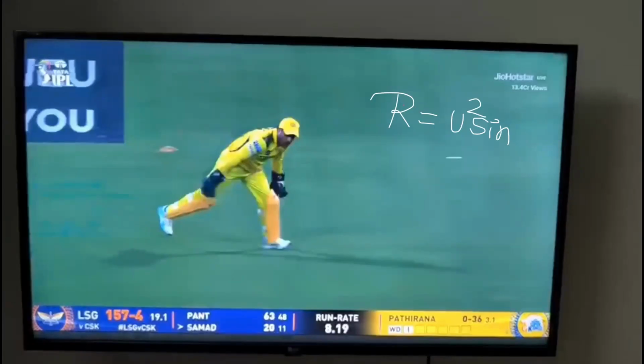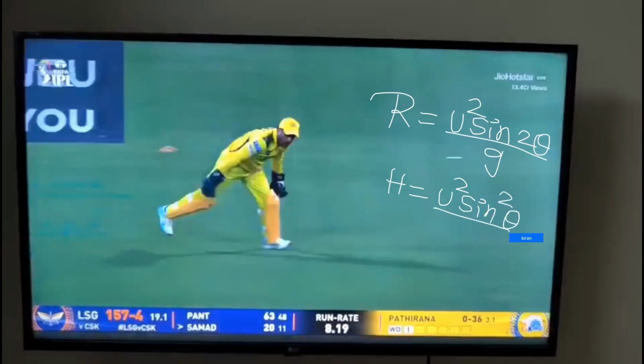Focus properly. And maximum height is u square sin square theta by 2g. The same sums were there in previous questions also. So let's see how it is applied. Time of flight is 2u sin theta by g. These are the three formulas, correct or not?